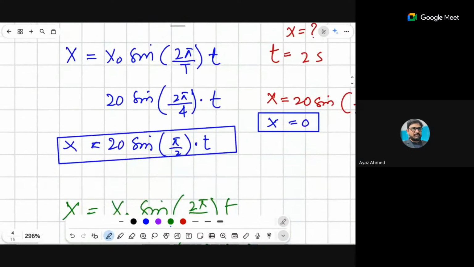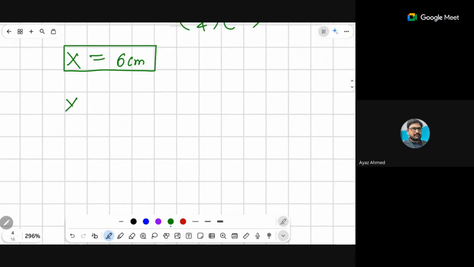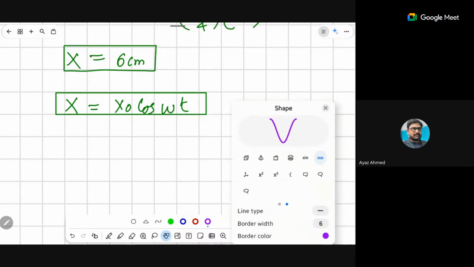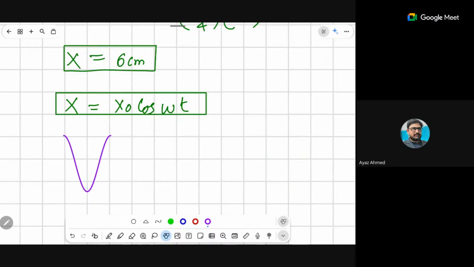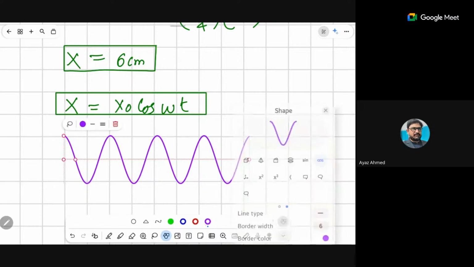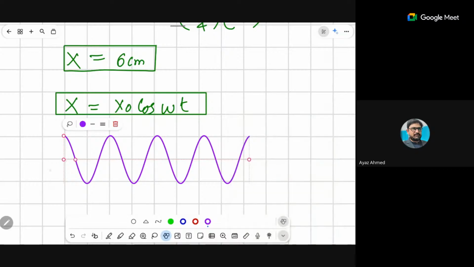So remember, whenever you are going to calculate the displacement versus time, use this equation. Now, that can be a cosine equation also. For example, if you have x equals x naught cos omega t, then how will your oscillation look? For cos omega t, your equation will be something like this. And for sine, how will your graph look? It will be something like this.